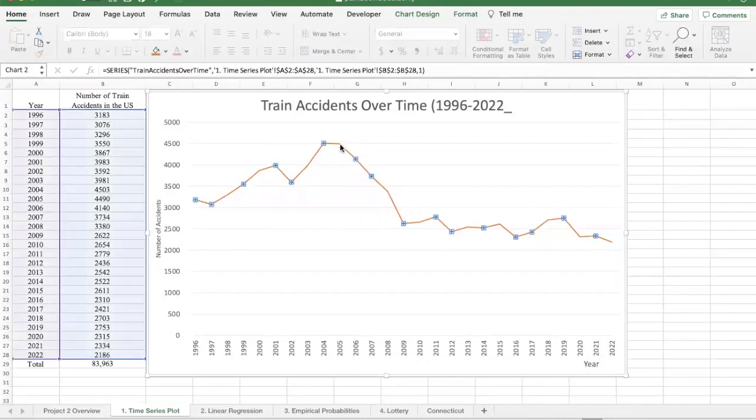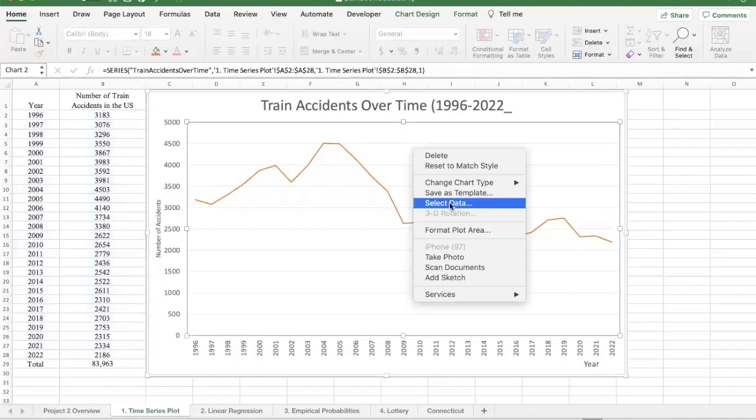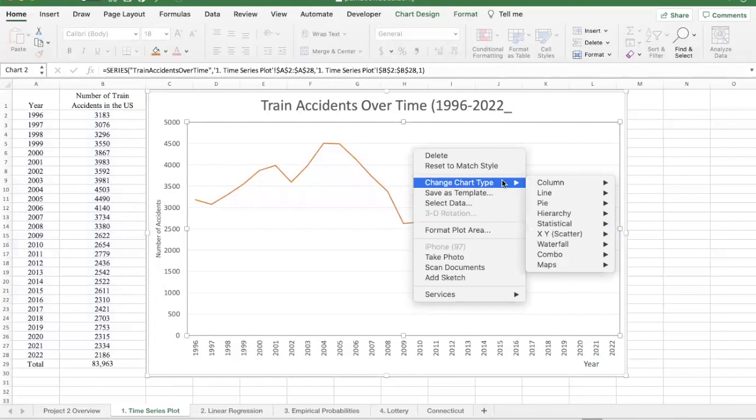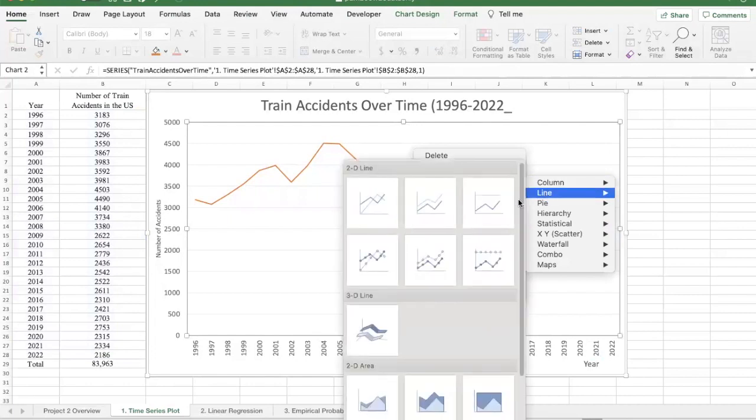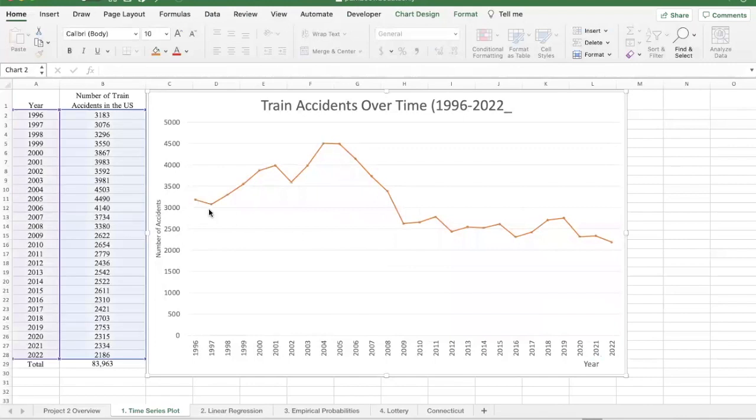And if you want to spruce this up a little bit more, you can add labels. So what I'd like to do here is to control click, and I'm going to select a new plot type, change chart type. And instead of a line graph, I'm going to do the line graph that puts in the points. So you can see it puts in the points, and you can see where 1996 is there. Now, if you click over that, you can actually see the characteristics of the point, 1996, and the frequency 3188.